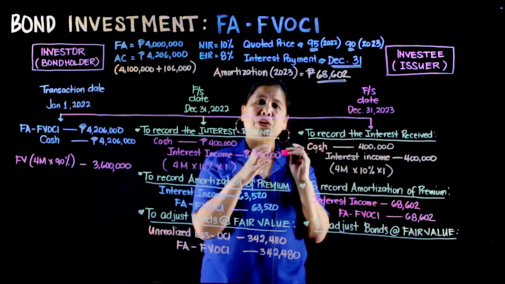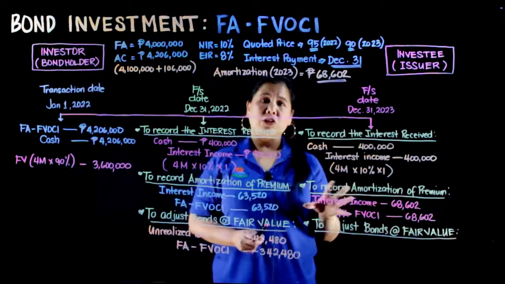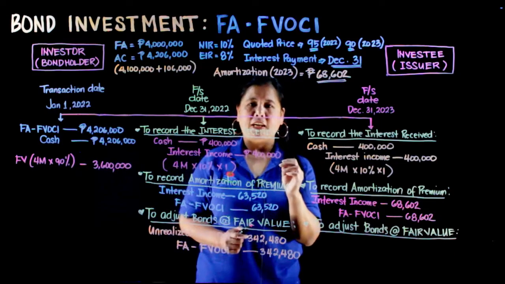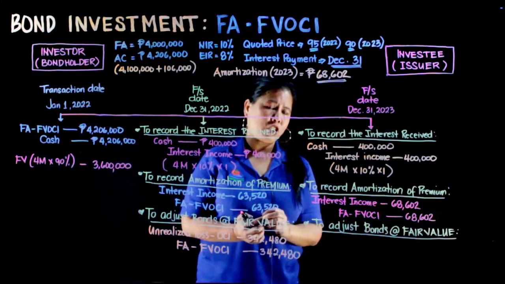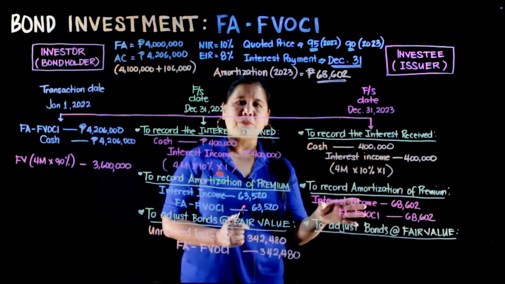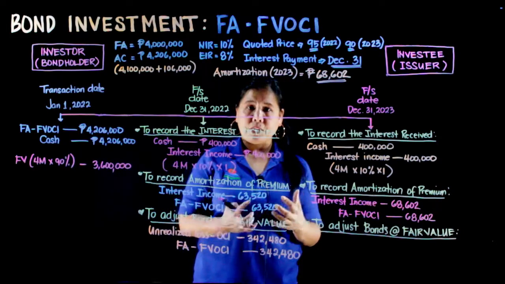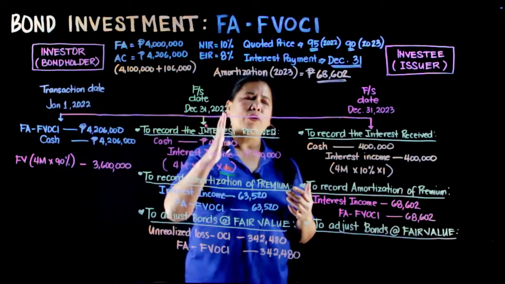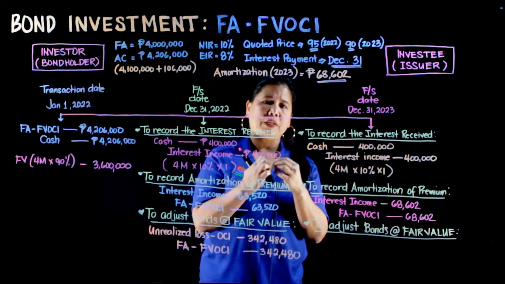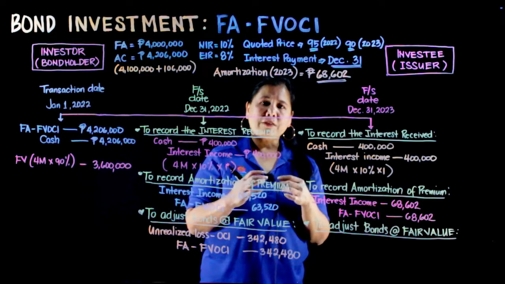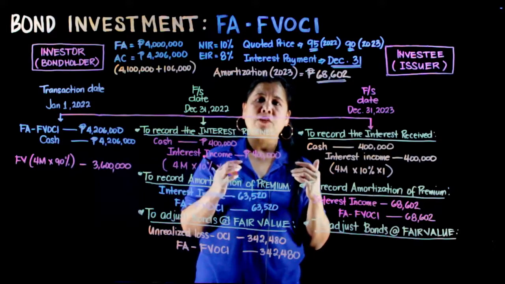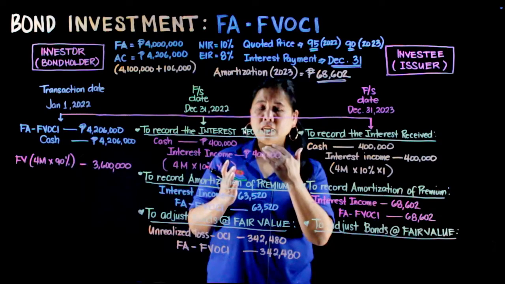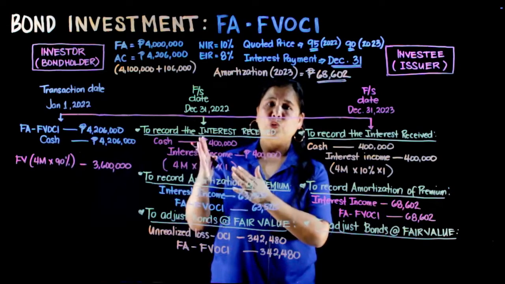From that beginning carrying amount, minus na natin ang amortizations of the premium. So, take note, ina-amortize muna natin, nire-reflect muna natin ang amortizations of the premium investment account para makita natin kung magkano ang carrying amount ng investment natin. So, from January 1st of 2023, ang carrying amount or beginning carrying amount of our investment FVOCI ay 3,800,000. Dahil yan ang in-adjust natin na fair value ng investment na yan on December 31st, 2022.